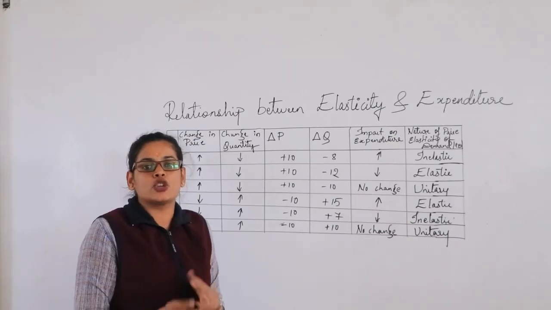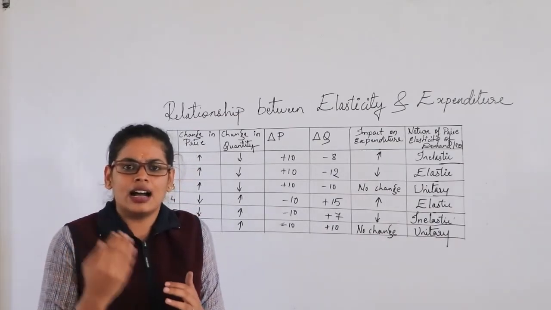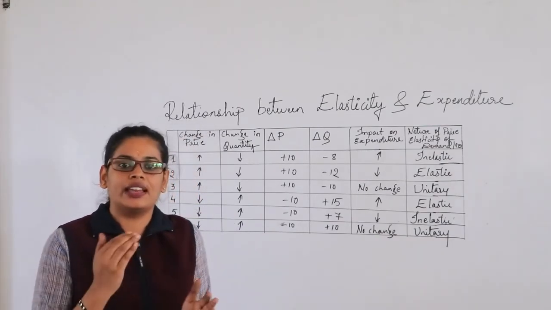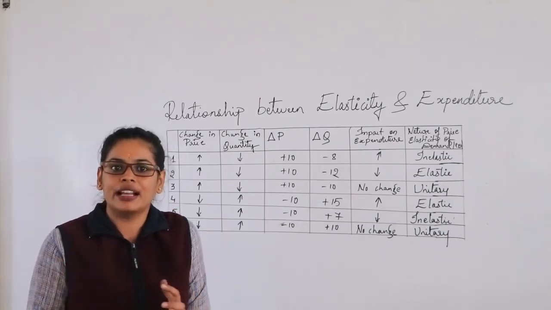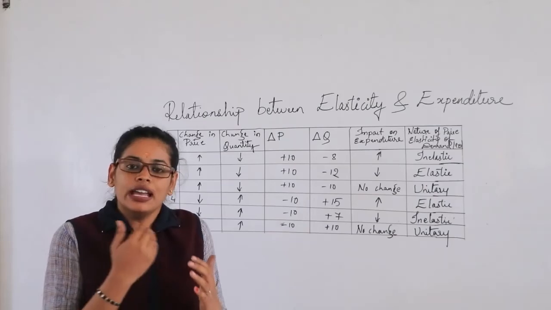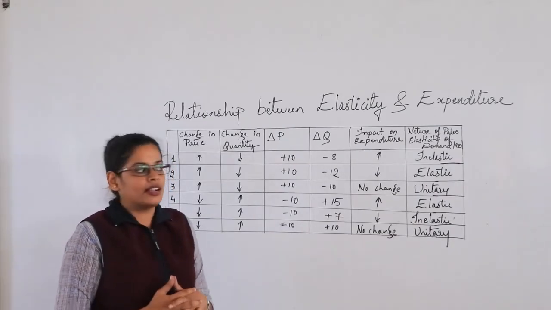And in the next situation, we even considered these other three factors, and we studied that when there is an increase or decrease in the income of the consumer, the consumer tends to change his buying behavior. So even these factors affect the buying behavior of the consumer.